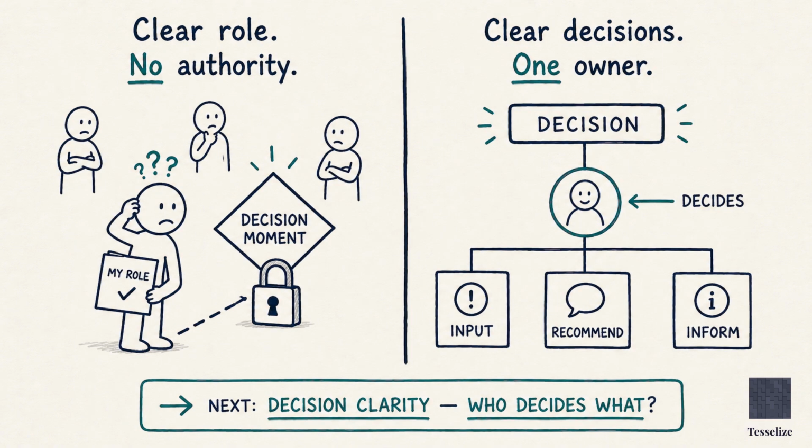Role clarity tells you who owns what. But what about who decides what? In the next video, I tackle decision clarity. What happens when people have the role but not the authority to make the decisions that role requires?